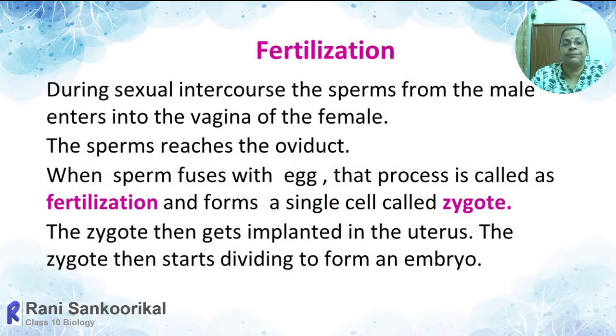So fertilization means it is the process of formation of zygote by the fusion of sex cells. In human beings, the male sex cell is sperm and the female sex cell is ova. As a result of intercourse or coitus, the male deposits the sperm into the vaginal tract of the female.